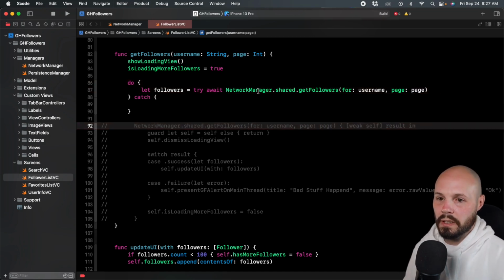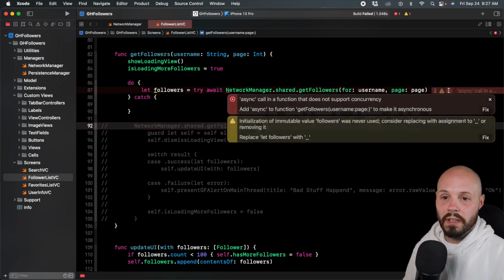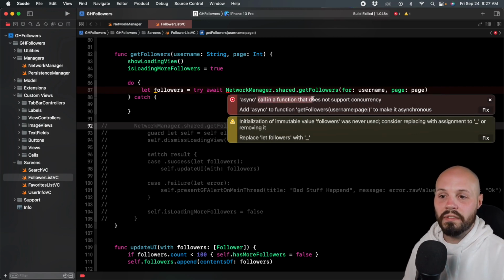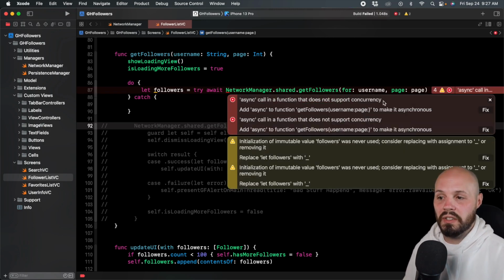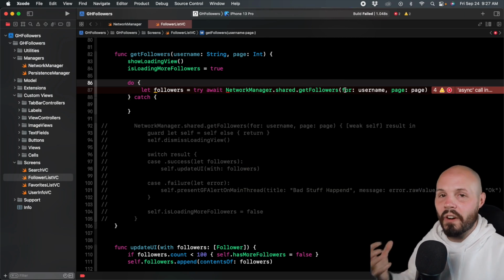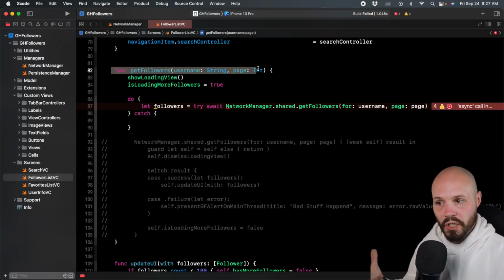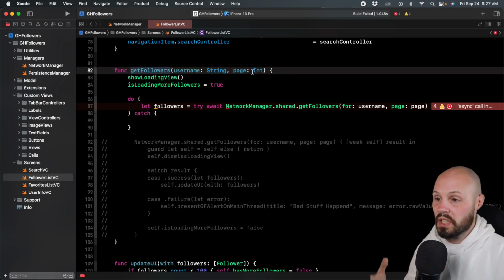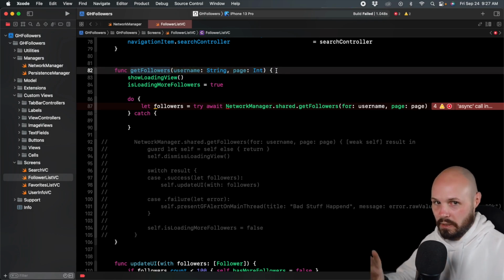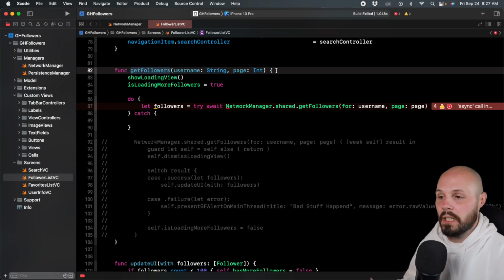Okay, let me do a Command B to clear up some of these errors. So this error, you'll see, says async call in a function that does not support concurrency. Now this is a big part. The function that does not support concurrency is this function here on line 82. That's the function we're in. This get followers function is not marked async. So it's like saying, hey, I can't support concurrency.